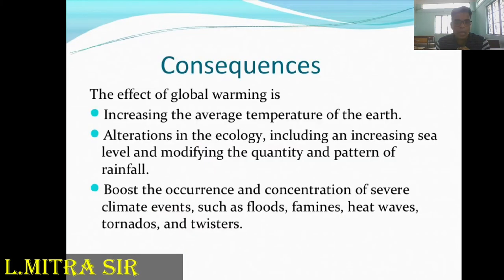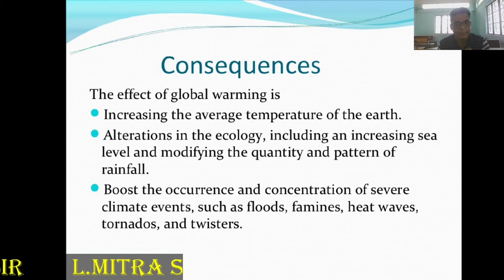Another thing is the boost in the occurrence and concentration of severe climate events such as floods, famines, heat waves, tornadoes and twisters. We have already experienced Amphan, the cyclone. The intensity of typhoons, cyclones, tornadoes, heat waves and famines is increasing day by day. These are the consequences only of global warming.